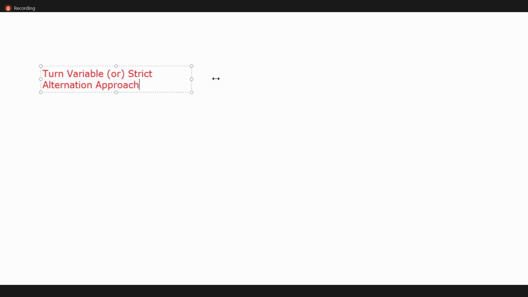Okay, so this is one more mechanism. In the turn variable, same, nothing else is there.